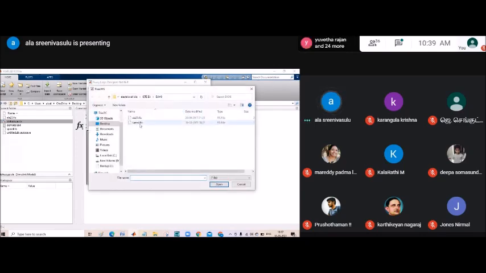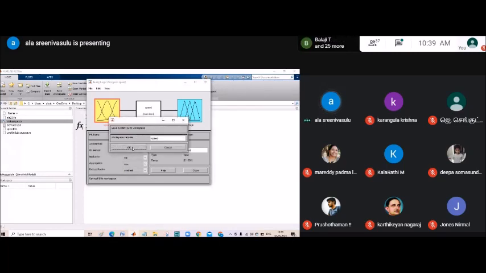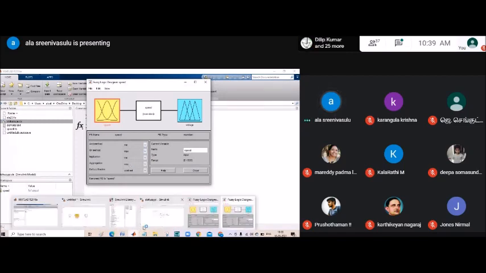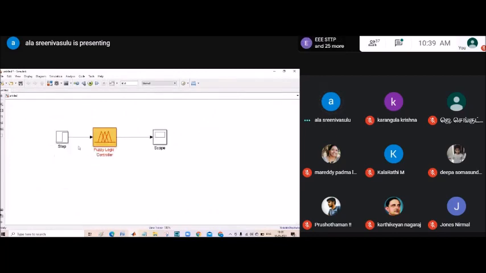So here, the speed file, right? Speed.fis, open it. So now file, export to workspace. Now we can come back here and run it.